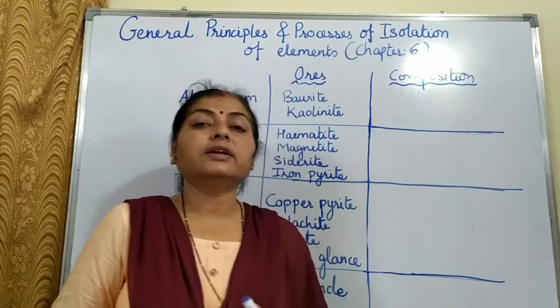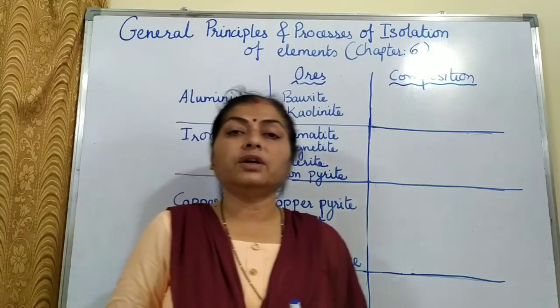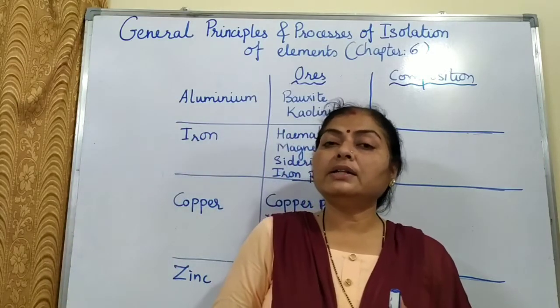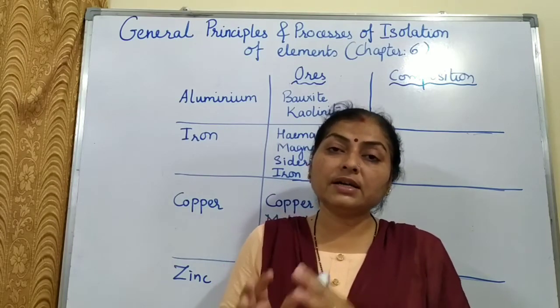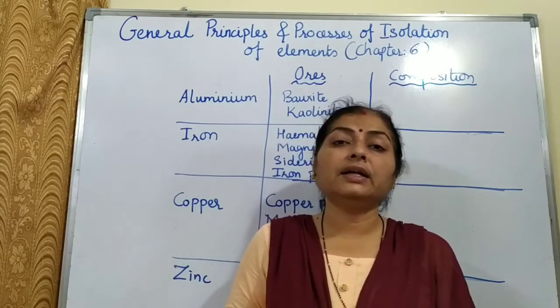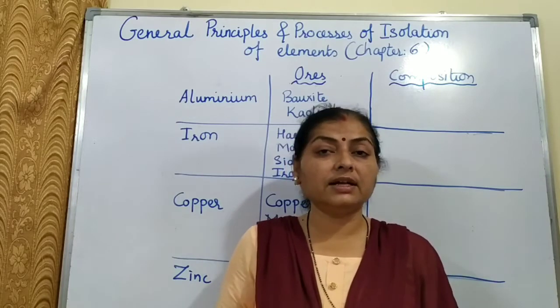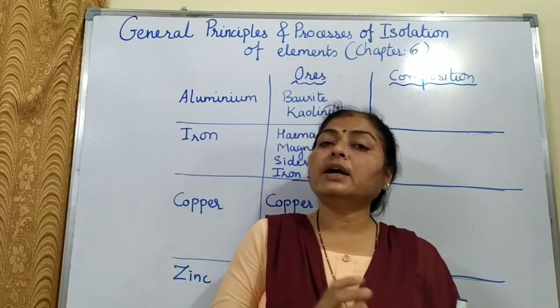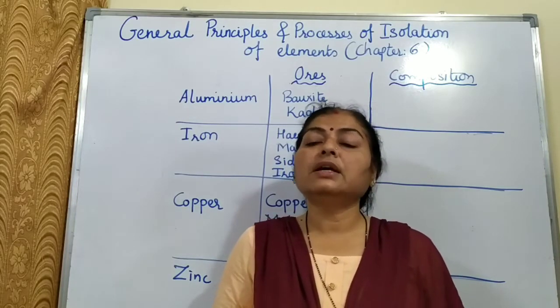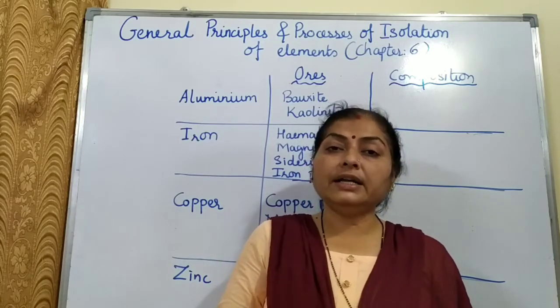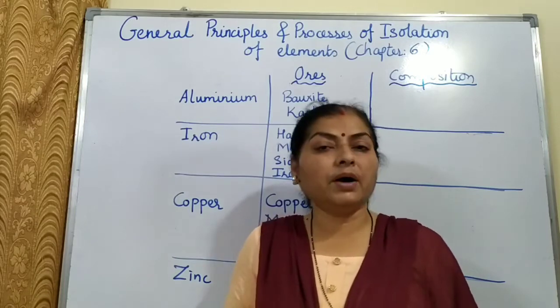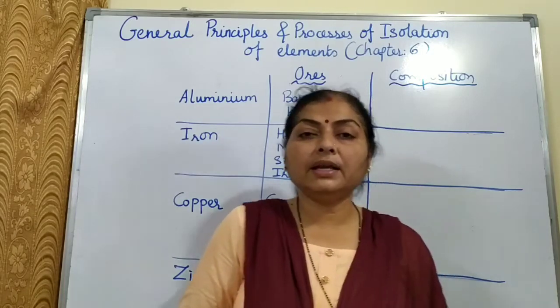In class 10, children, you have seen what ores are and what minerals are. So what are minerals? Basically they are the part of the earth, that is the crust of the earth, which contains the metal either in the free state, that is the native state, or in the combined state. Combined state means in the compound form. So any part of the earth's crust which contains the metal or its compound is known as a mineral.